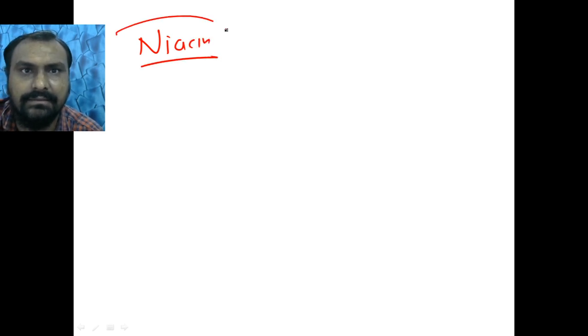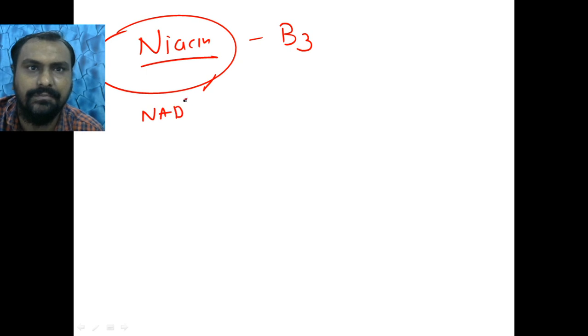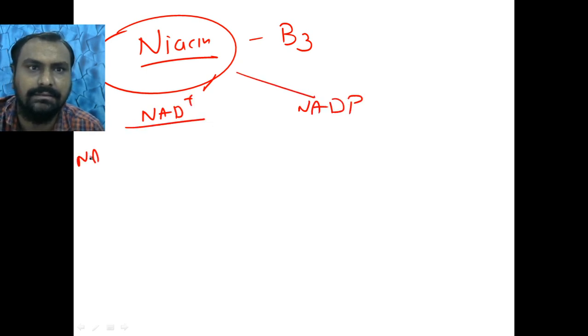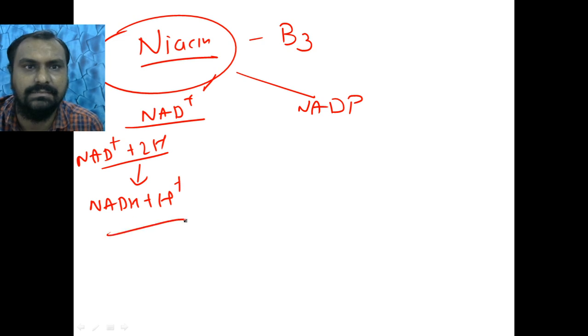If I revise again, it is vitamin B3, whose active forms are NAD and NADP. This NAD will get 2 hydrogens and is reduced to NADH plus H plus.